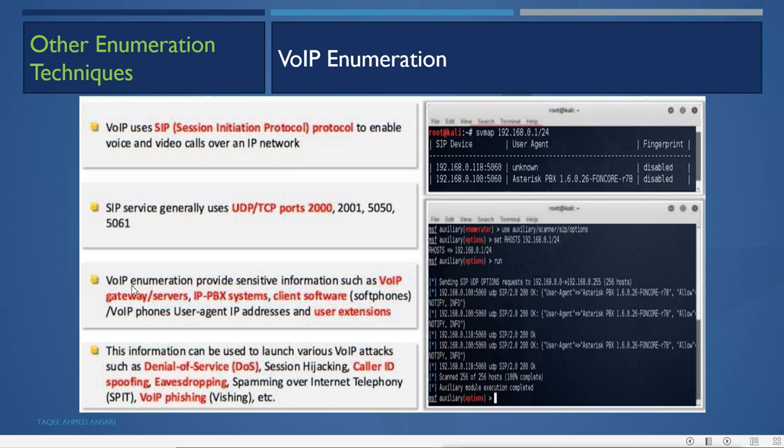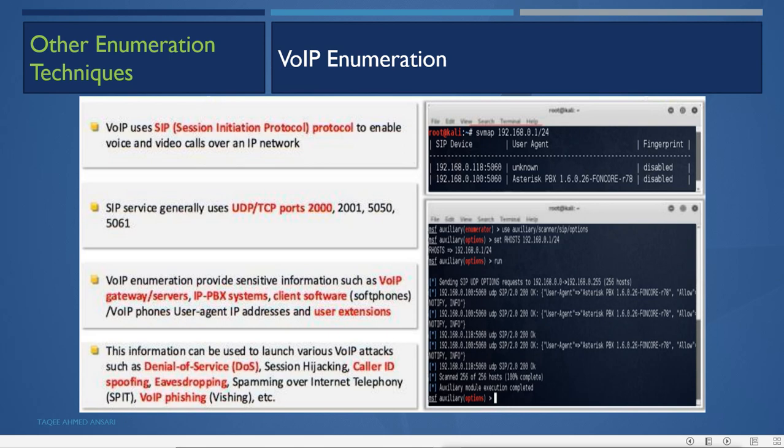VoIP enumeration provides sensitive information such as VoIP gateway servers, IP PBX systems, client software, softphones, VoIP phones, user agents, IP addresses and user extensions. This information can be used to launch various VoIP attacks such as denial of service, session hijacking, caller ID spoofing, eavesdropping, spamming over internet telephony, and VoIP phishing, that is called vishing, etc. We can use the SVMap tool to enumerate the VoIP server.